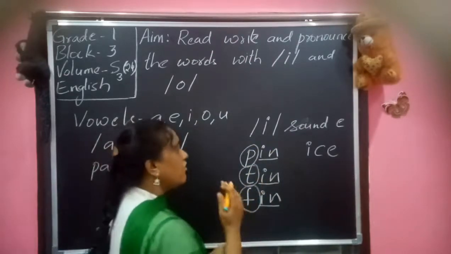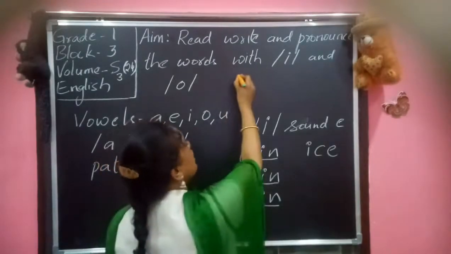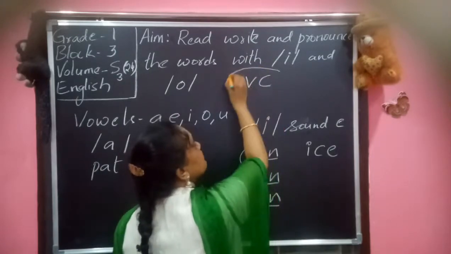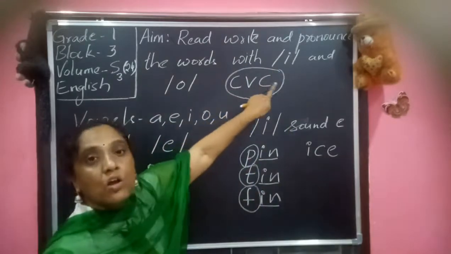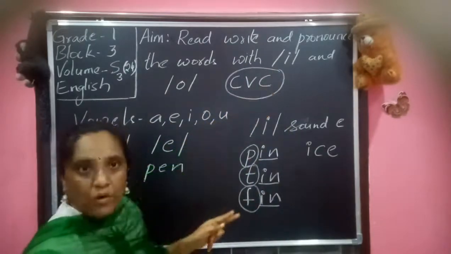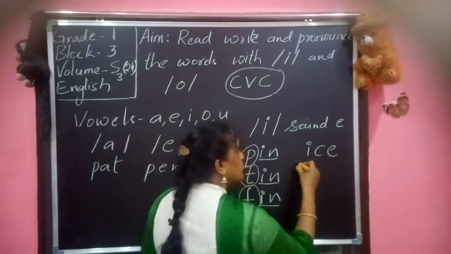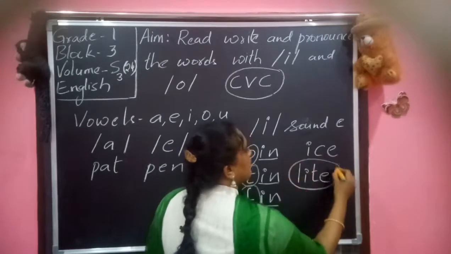Means here we are writing only 3-letter rhyming words. That means we are writing consonant, vowel, consonant words. Did you observe? We are writing consonant, vowel, consonant words. Not more. I am not writing longer words like this.